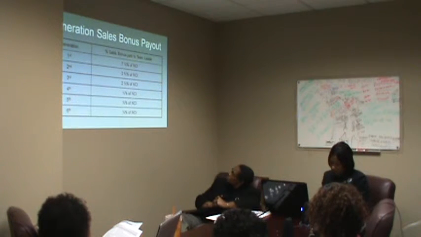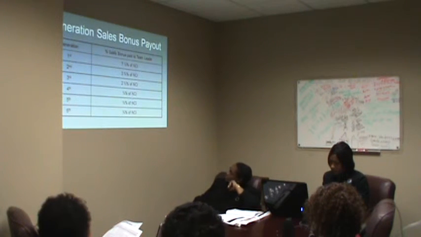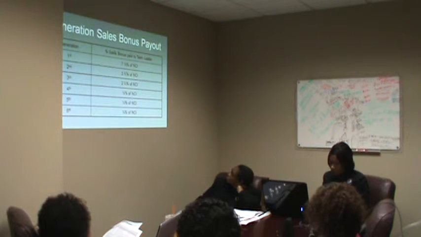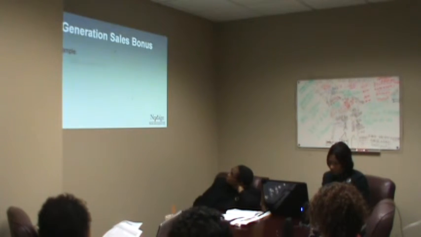Your first, second, and third generation agents are helping those people come into the company and build their business. So that's why we have structured it that way. So the fourth, fifth, and sixth are just kind of a little extra reward for doing a good job of building your first 3 generations. Now let's look at another example.